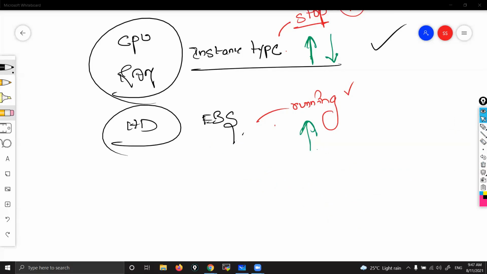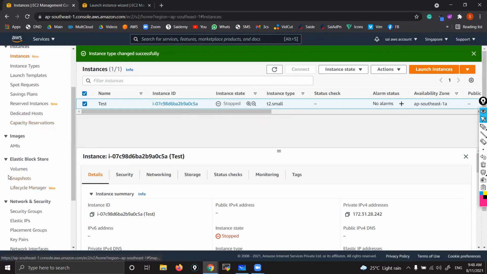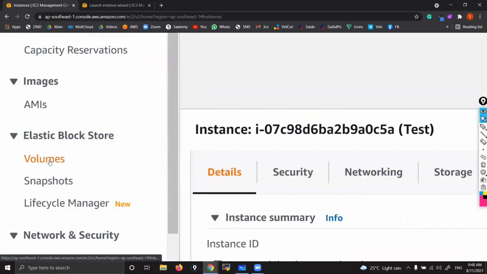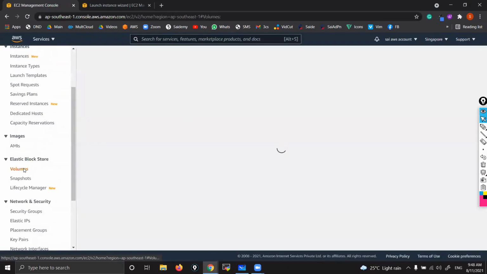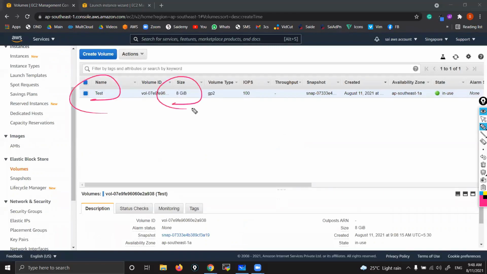If you want to increase, what do you do? This is your instance. Right now I'm not in free tier, so if you want, you can practice, that's up to you, no problem. But you should know how we do it. If you want to increase the volume, you scroll down. Here under Elastic Block Store you can see Volumes. Click that. This is a root drive attached to that particular test instance, having 8 GB.